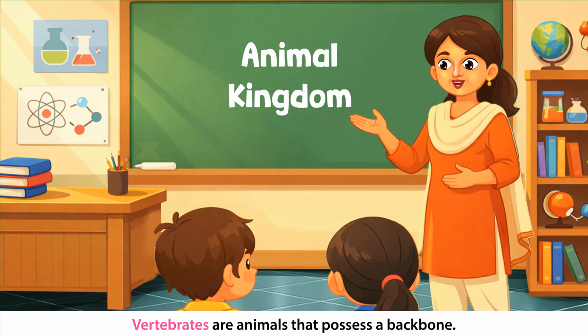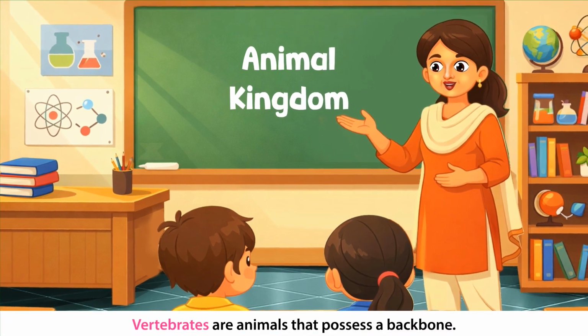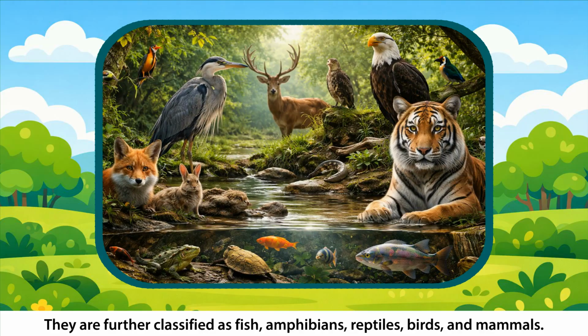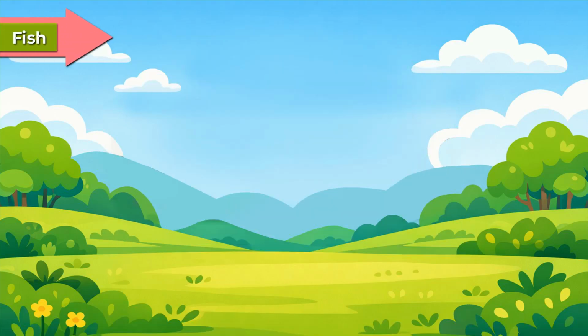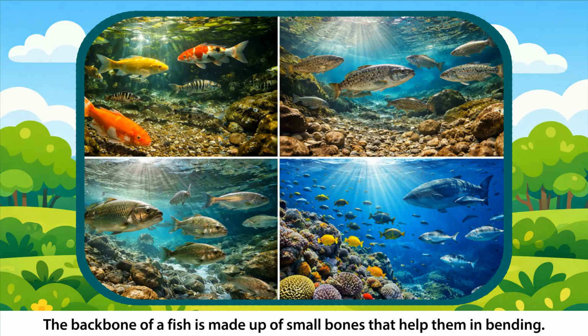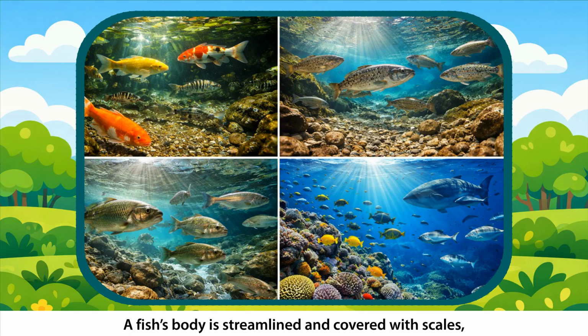Vertebrates. Vertebrates are animals that possess a backbone. They are further classified as fish, amphibians, reptiles, birds, and mammals. Fish. They are found in ponds, lakes, rivers, seas, and oceans. The backbone of a fish is made up of small bones that help them in bending. A fish's body is streamlined and covered with scales, which makes it easier to move through water.